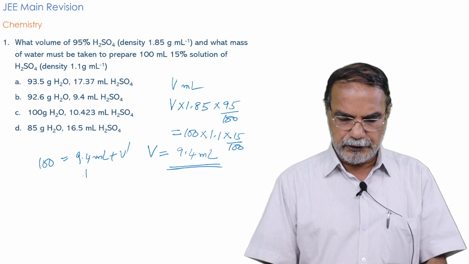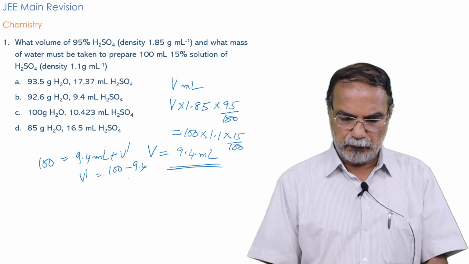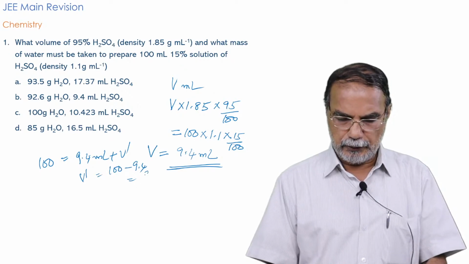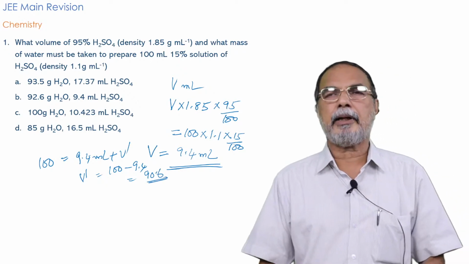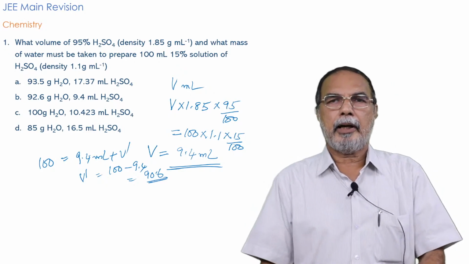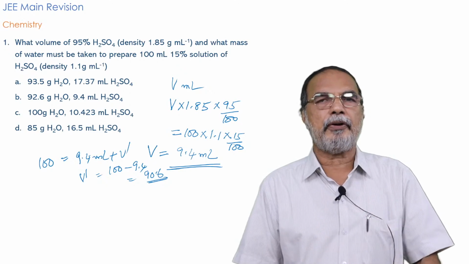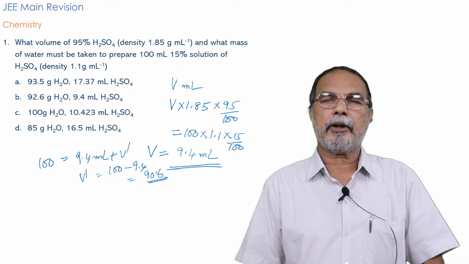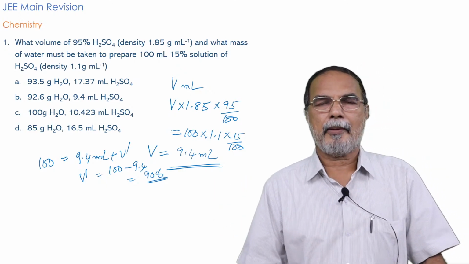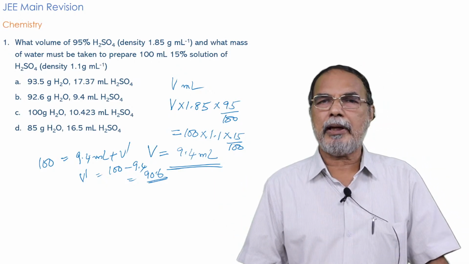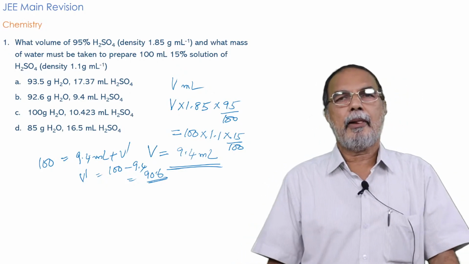So V dash is equal to 100 minus 9.4, that is equal to 90.6. Assuming that during diluting of the 9.4 ml sulfuric acid solution with water there is no volume change during mixing, which may not be the case actually, and that's why in the answer given it is 92.6 gram water.